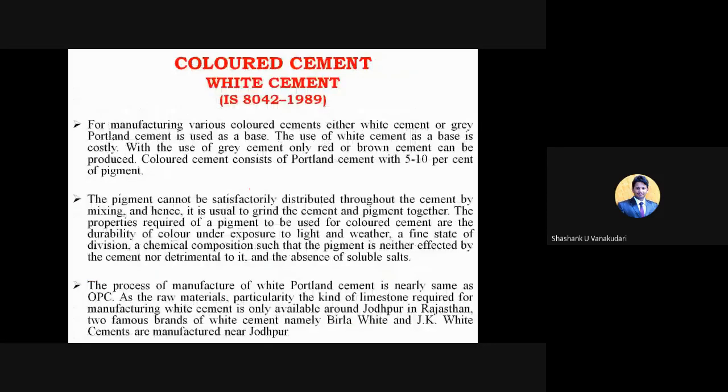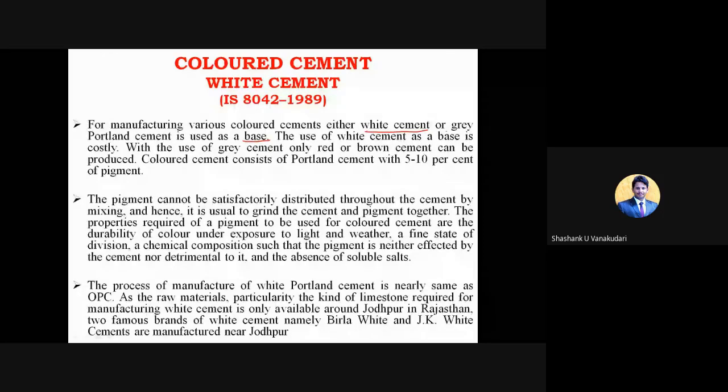And then the next one is colored cement. So here in colored cement, for manufacturing various colored cements, either white cement or gray Portland cement is used as a base. So basically, when you want to prepare colored cements, you require a certain base.